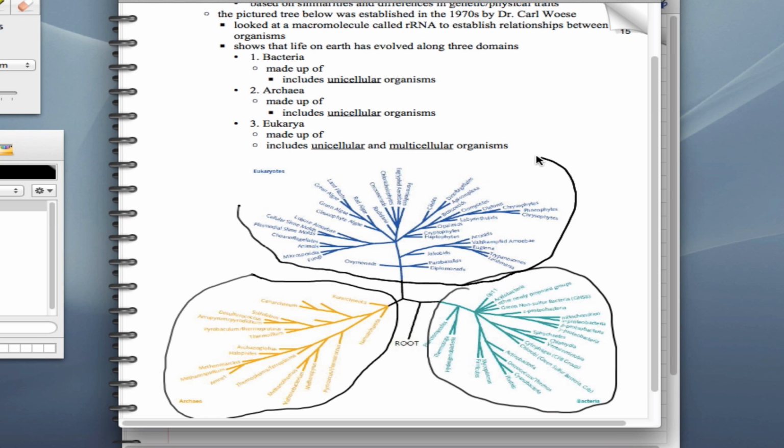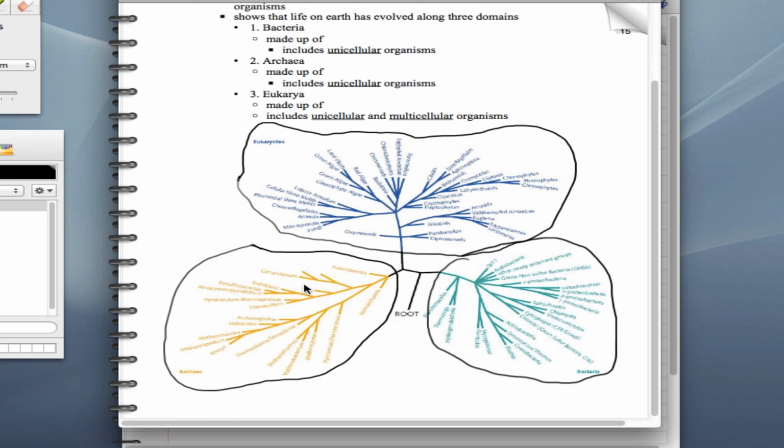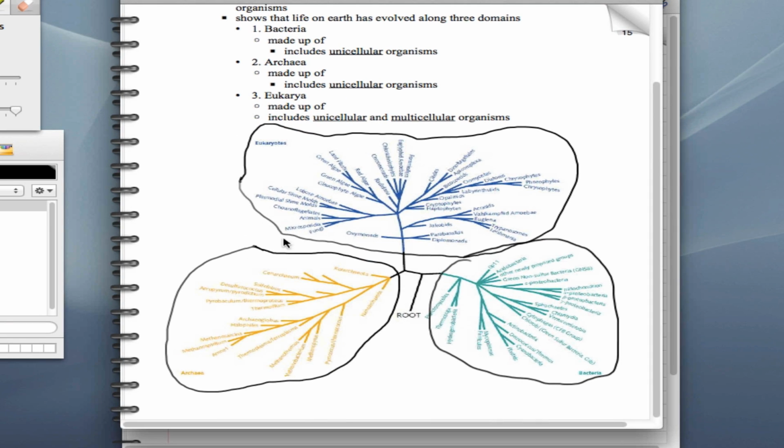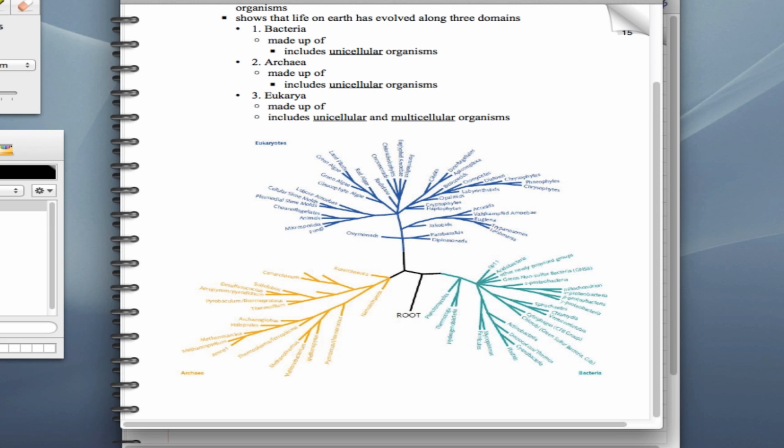Now, I used a slightly different phylogenetic tree than the one that's provided for us in our textbook. And the reason for that is because I don't like the way that our phylogenetic tree in our textbook looks. If you notice, it's a much more boring tree. It still has the three major areas, but a lot of phylogenetic trees show humans as the very top or the very upper right part of the tree, like it's supposed to signify humans are the culmination of all of the tree or whatever, but that's just not true.